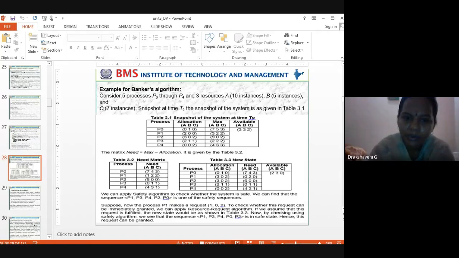Okay, the last one, P4. P4 is also the same way. 4, 4, 4, 3, 3 was asked at the beginning. But how much have we given? We have given 0, 0, 2. Only 2 C's we have given. Now how much do I still have to give for P4? 4 minus 0 is 4. 3 minus 0 is 3. 3 minus 2 is what? 1. Clear about this? This is the need matrix.